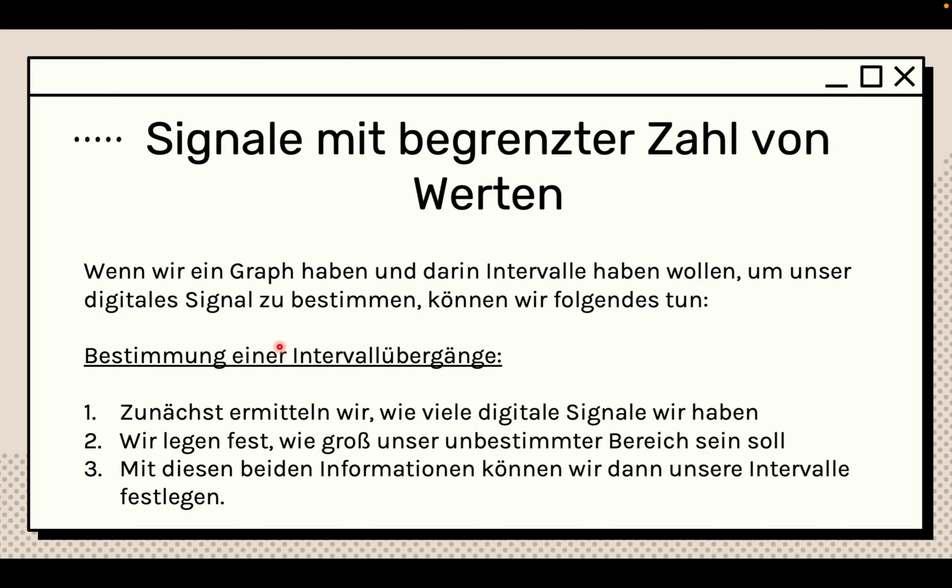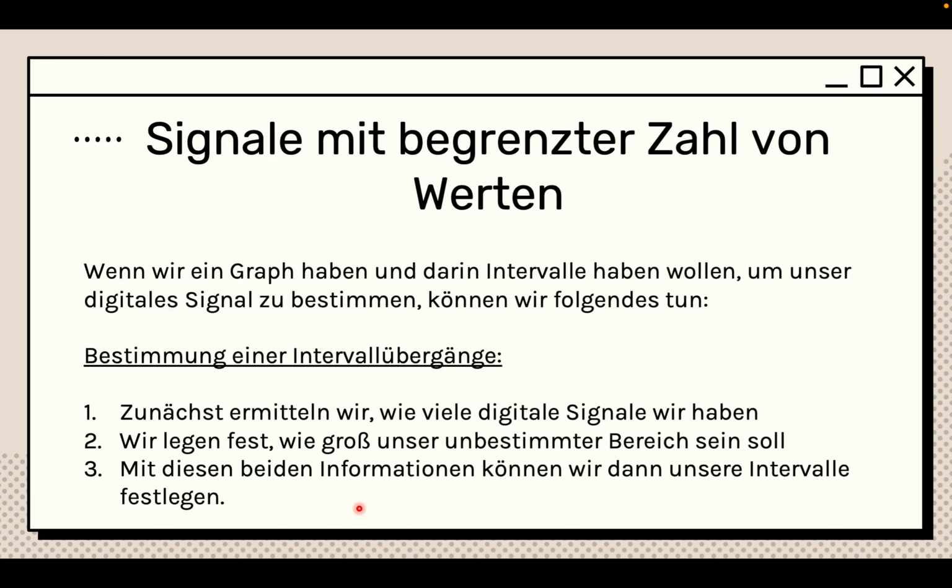Signals with a bounded number of values. If we have a graph and we want to find the intervals of a digital signal, we can do the following. First, we find how many digital signals we have. Then we're going to determine how big our undefined area should be. And with these two pieces of information, we can now create our intervals.